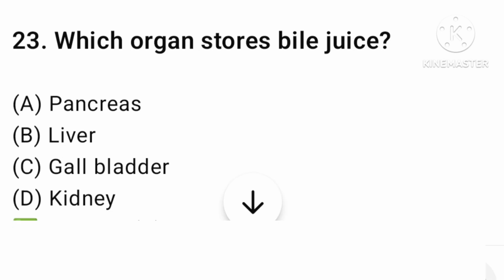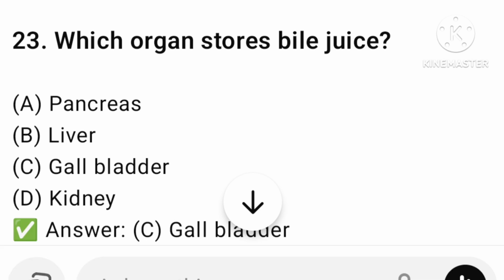Which organ store bile juice? Pancreas, liver, gallbladder, or kidney? The answer is option number C, gallbladder. Next question.